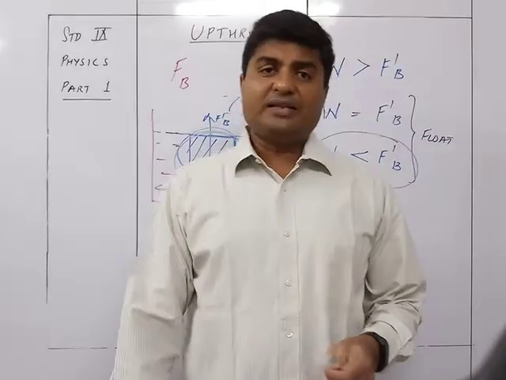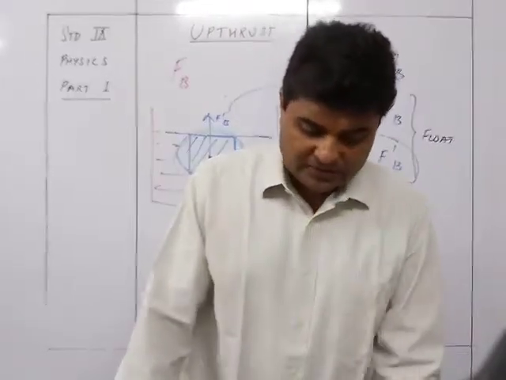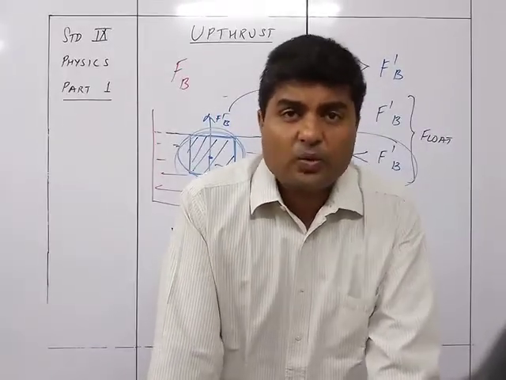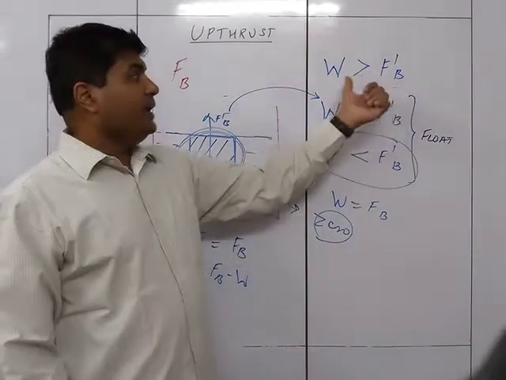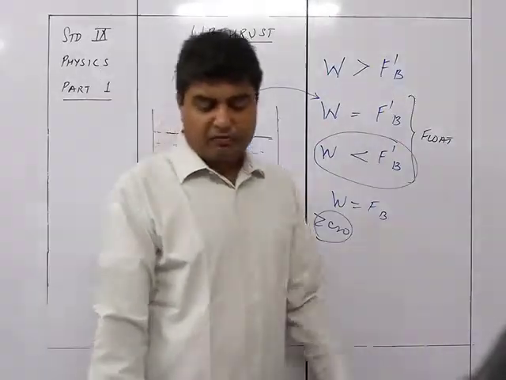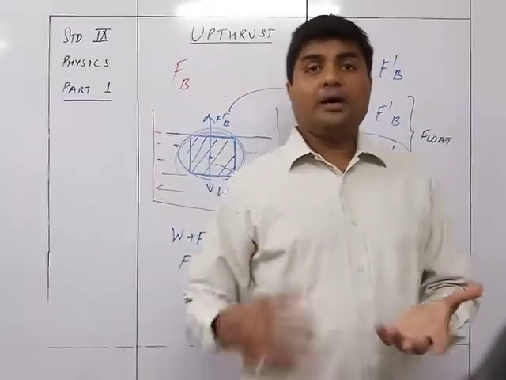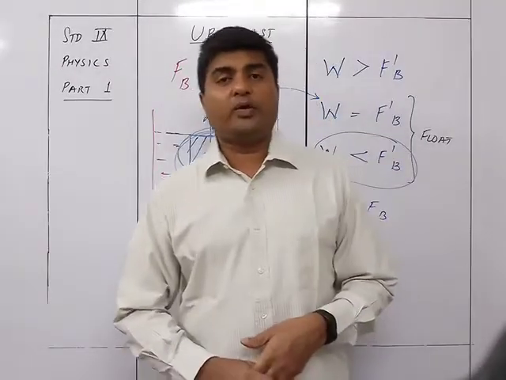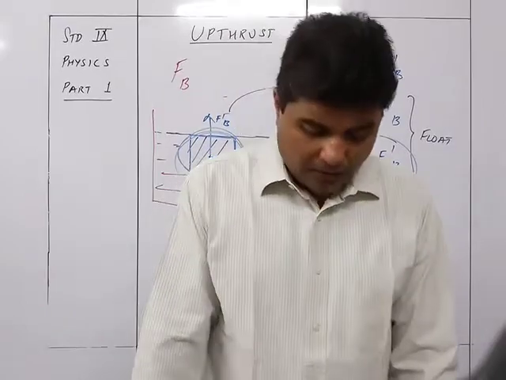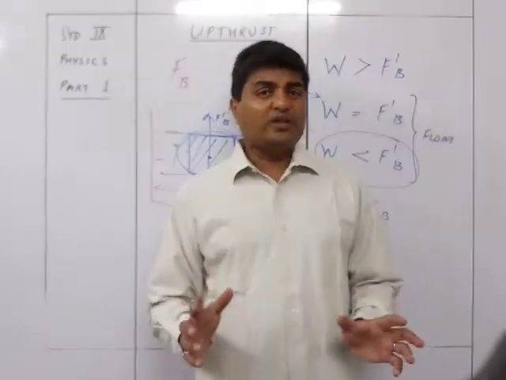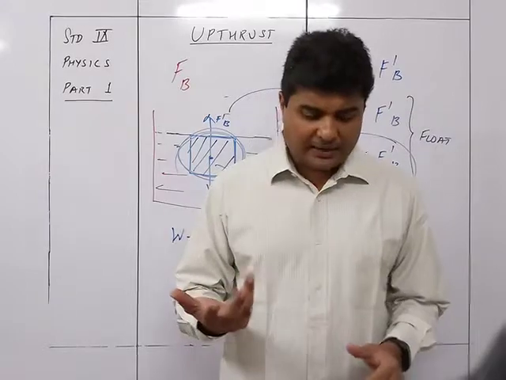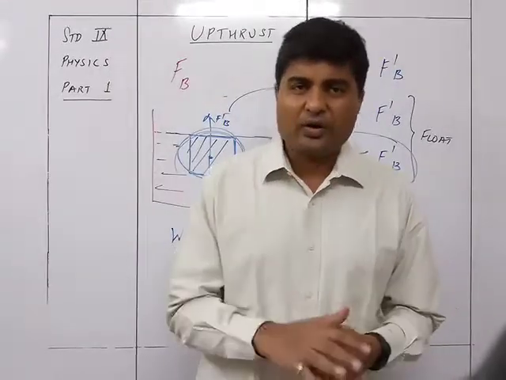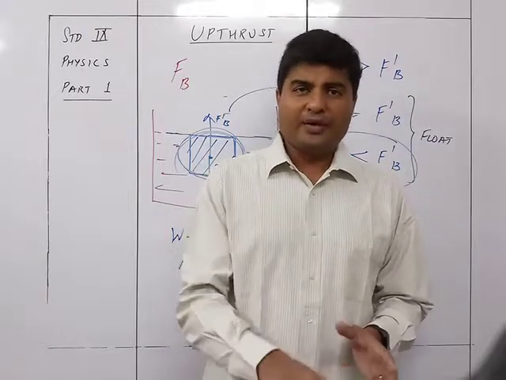So the mass is going to be constant, and mass into acceleration will be W minus FB. W minus FB will be equal to the total mass into acceleration, because due to the upthrust the weight is reduced, so acceleration will be equal to W minus FB upon M. Of course we ignore the fact that, depending on density and viscosity, the liquid is going to give you some more upthrust, which we are not considering right now for this particular example.